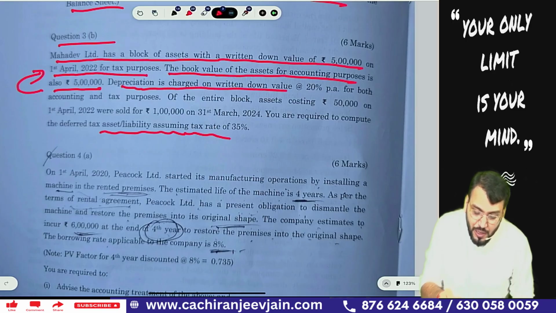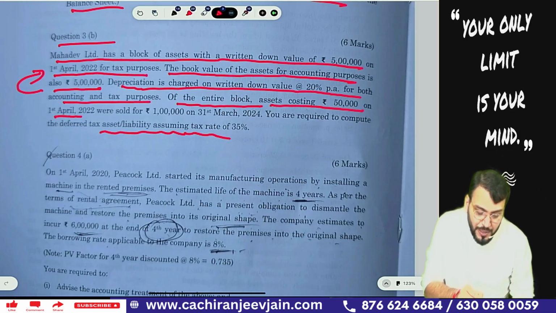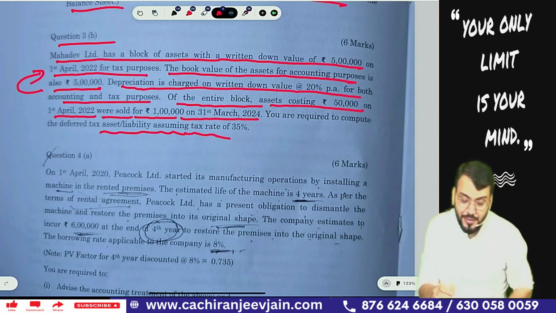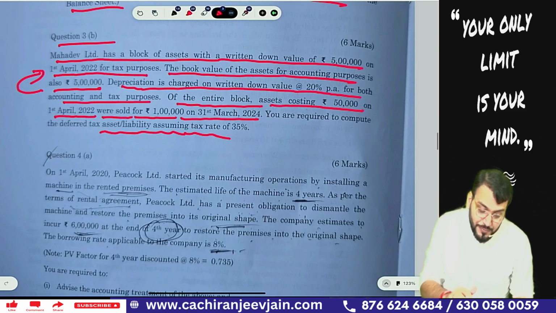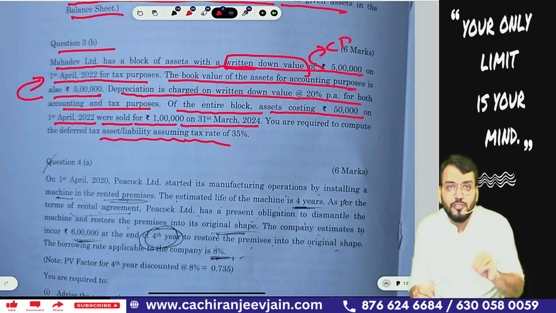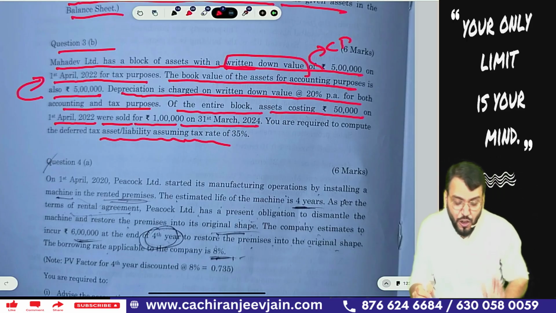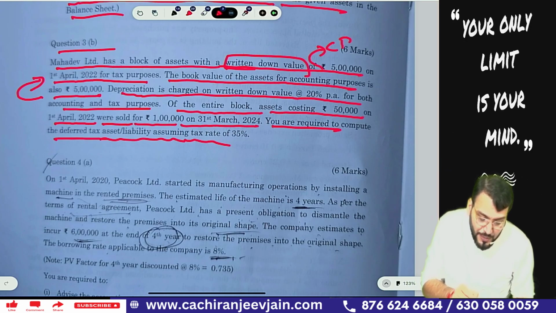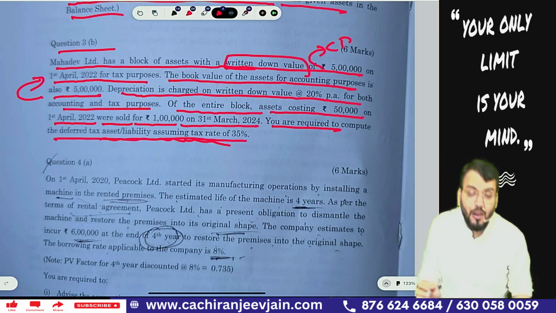Depreciation is charged on written down value at a rate of 20% per annum for both accounting and tax purpose. Of the entire block, an asset costing rupees 50,000 on 1st April 2022 was sold for rupees 1 lakh on 31st March 2024. It was sold at the end of the year, correct, at rupees 1 lakh. Now one thing, just try to understand. We will assume this 5 lakh is the opening cost price, and you are required to compute deferred tax asset or liability assuming a tax rate of 35%.